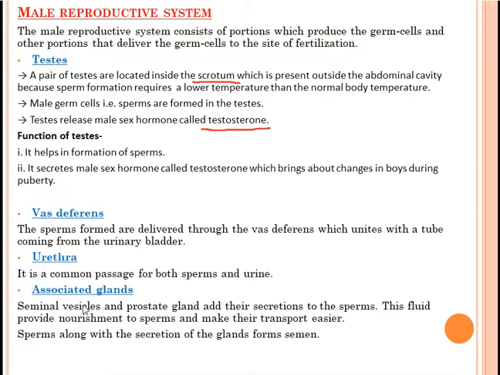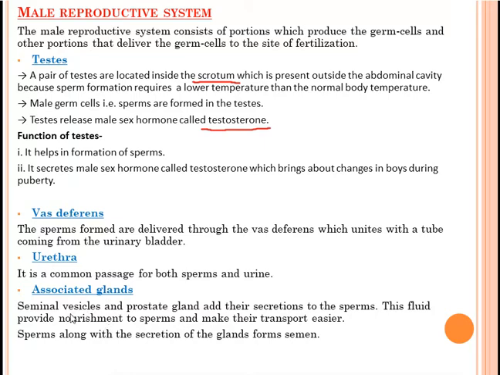Next one is associated glands. Seminal vesicles and prostate gland add their secretion to the sperms. Means these glands are present in the male reproductive system. Seminal vesicle and prostate gland. They will secrete some liquid which will be added to the sperms. That liquid or that fluid will provide nourishment to the sperms and make their transport easier.